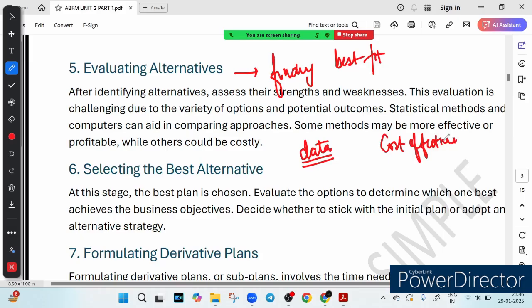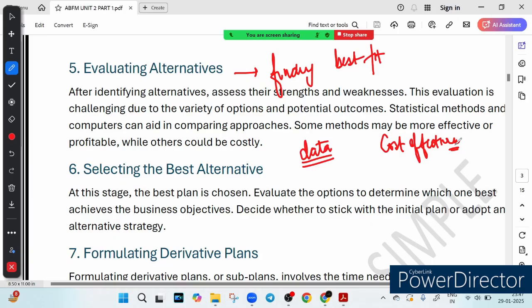They see which plan is cost effective and which plan will grow the business faster. For example, if a bank is considering launching a new digital loan device, it will compare the cost, demand and risk factor before going all in. So what we are talking about is the evaluation of alternatives, meaning finding the best fit, because banks use data analysis, market studies and AI-based tools to compare the alternatives.